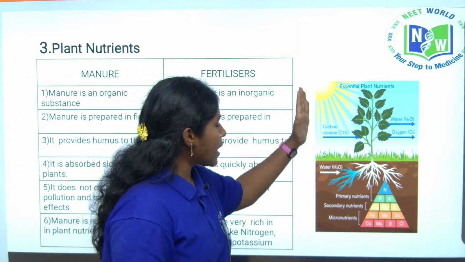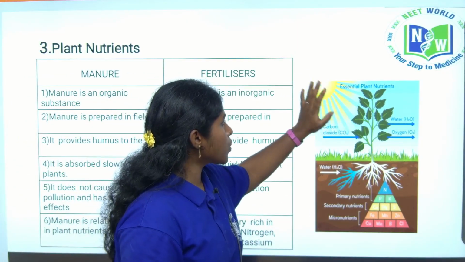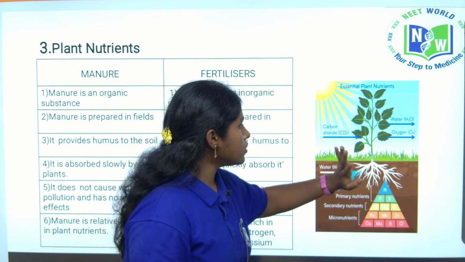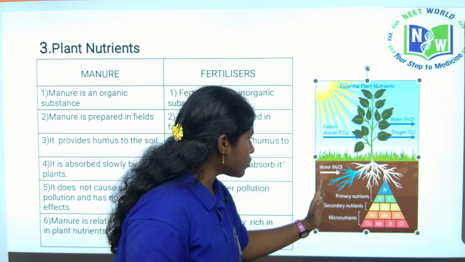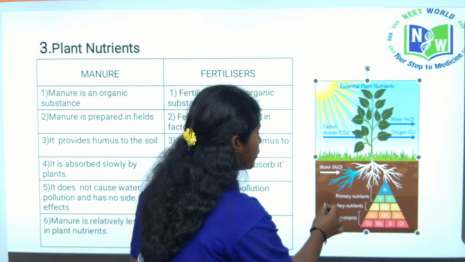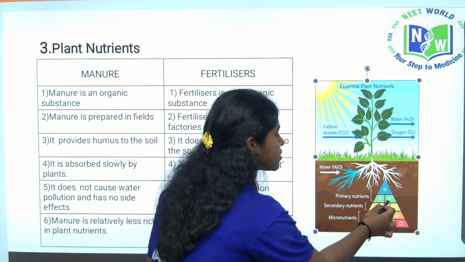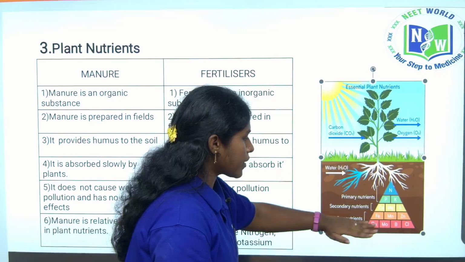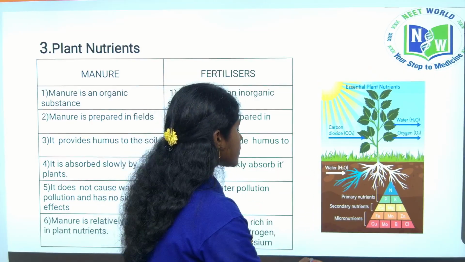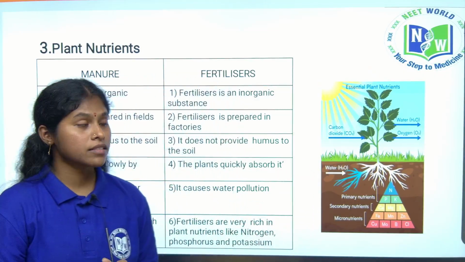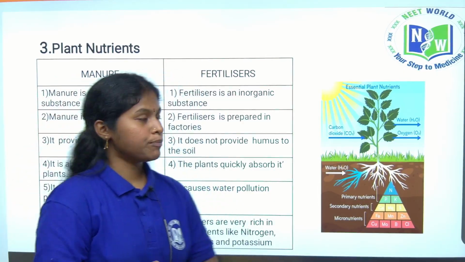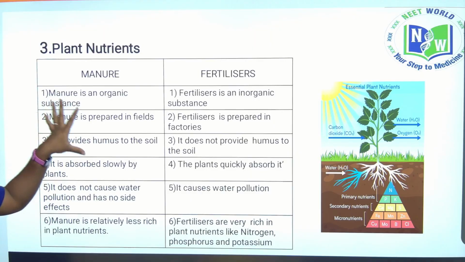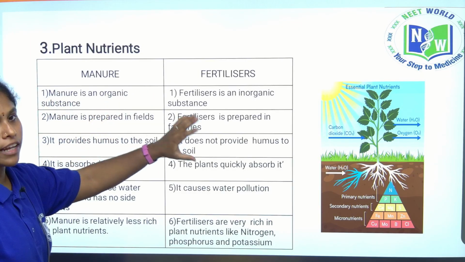See, what do plants require? Plants require sunlight, water, carbon dioxide and also nutrients. The primary nutrients are nitrogen, phosphorus and potassium. Next, there are secondary nutrients and micronutrients. For successful crop yields, these are essential. So we will discuss manure and fertilizers.